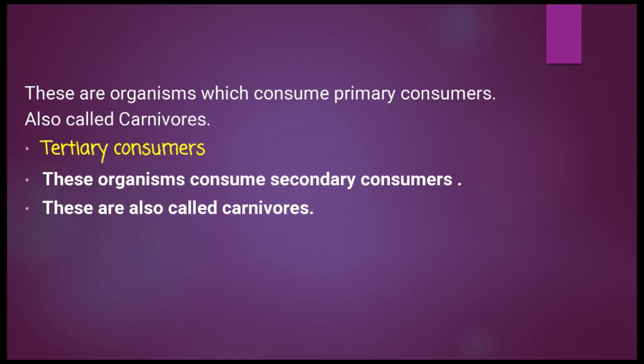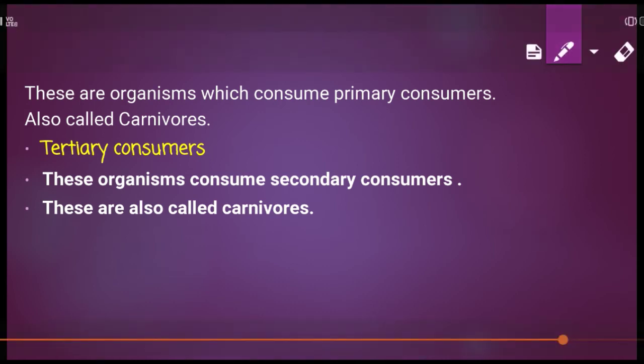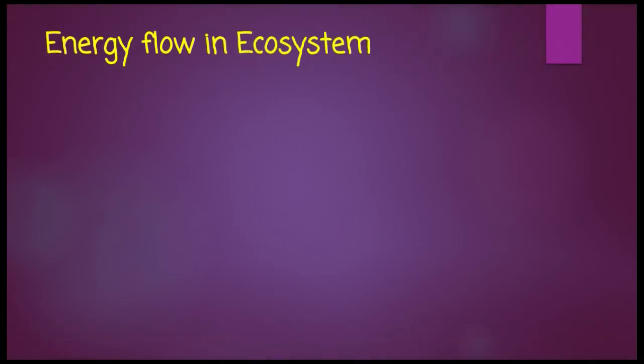Second category is secondary consumers. These are organisms which consume primary consumers, they are also called carnivores. The tertiary consumers are organisms which consume secondary consumers. They are also called carnivores.